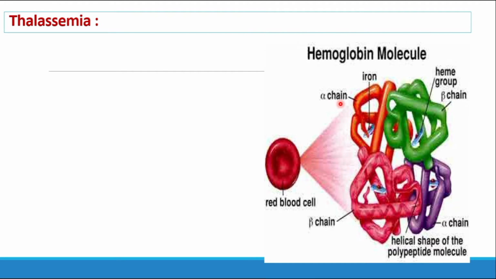The synthesis of the alpha chain is controlled by 2 closely linked genes. Yes, they are HbA1 and HbA2, that is hemoglobin A1 and hemoglobin A2. These 2 closely linked genes are present on chromosome number 16. This is a very important point.